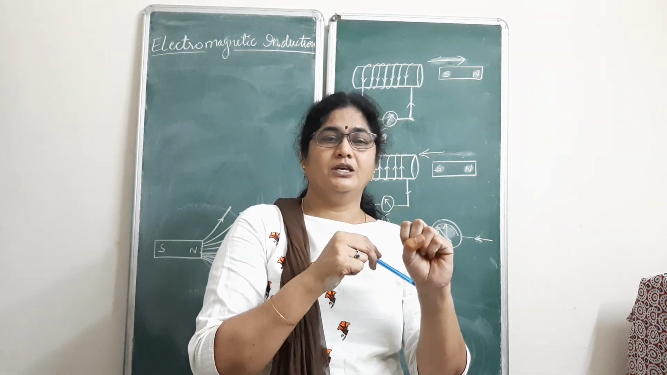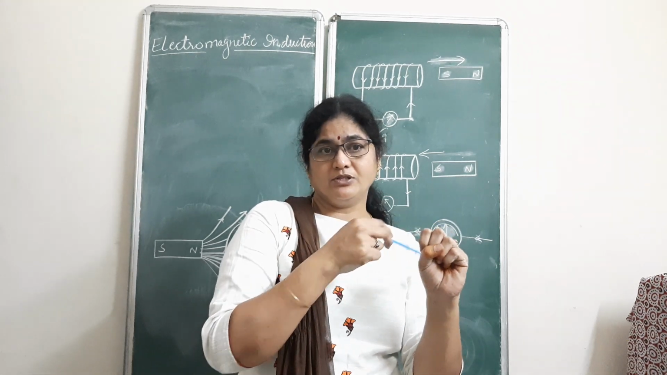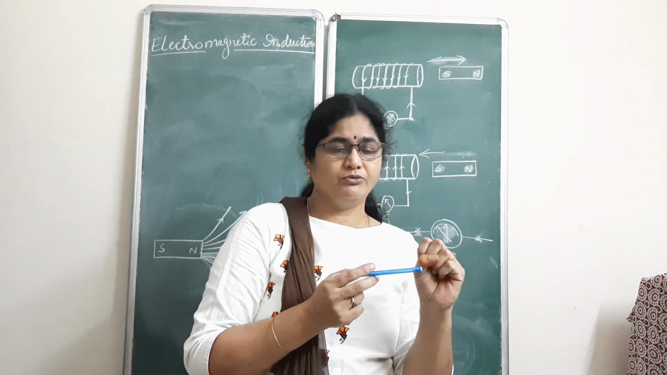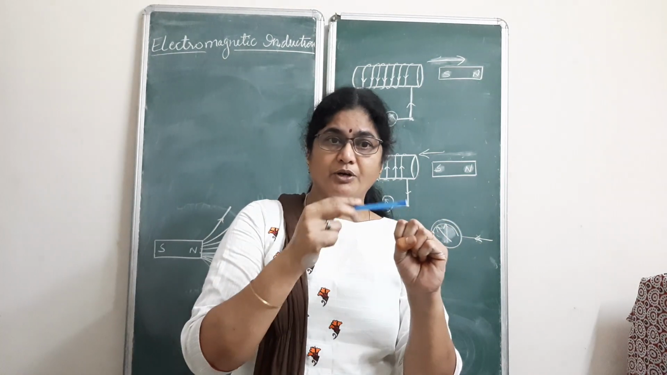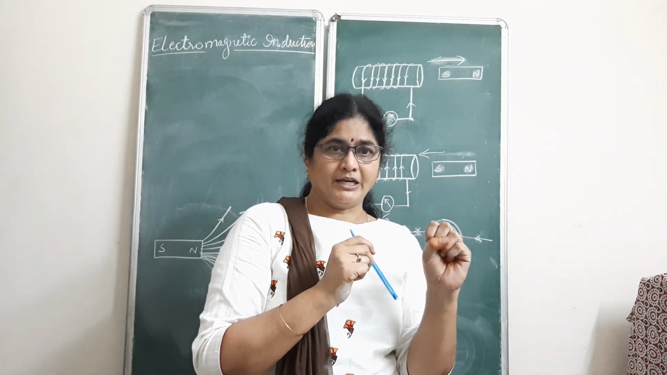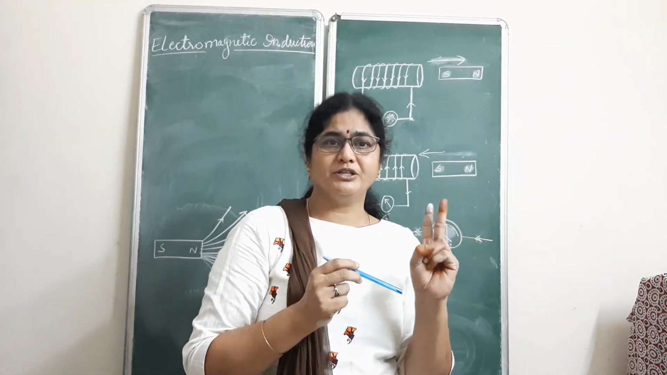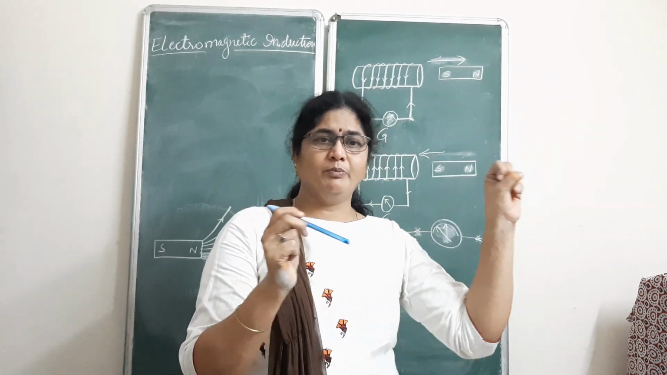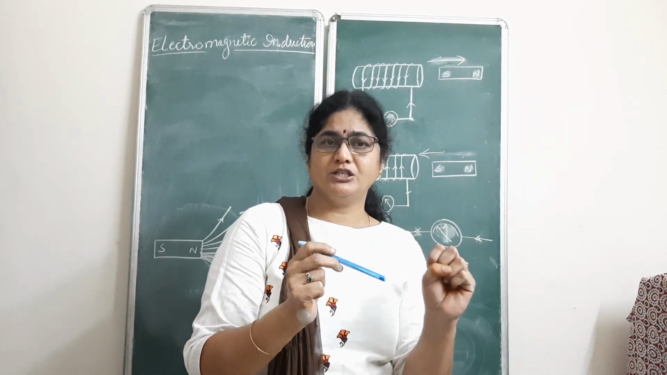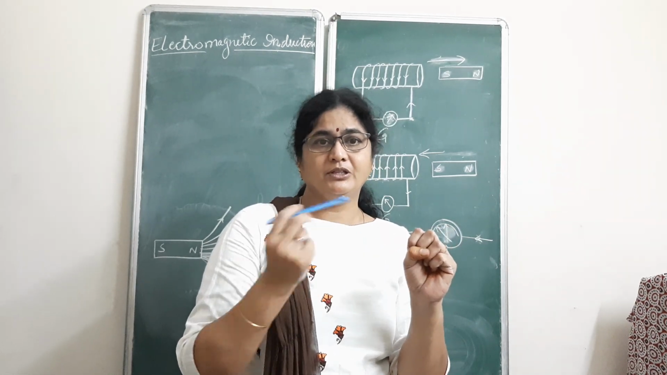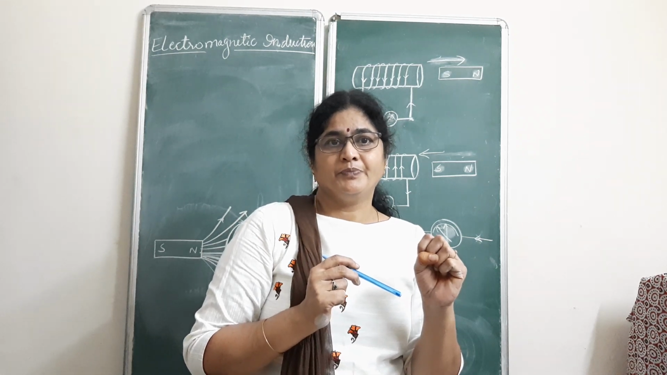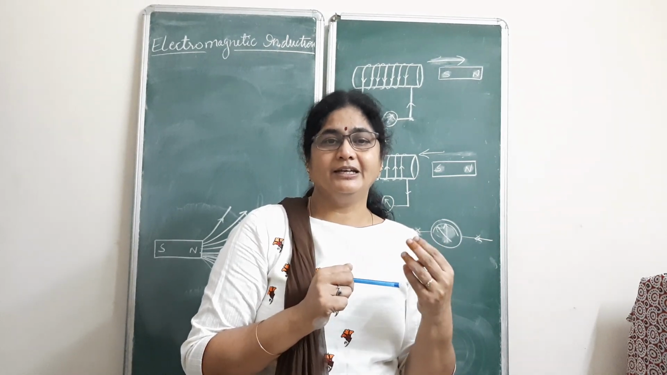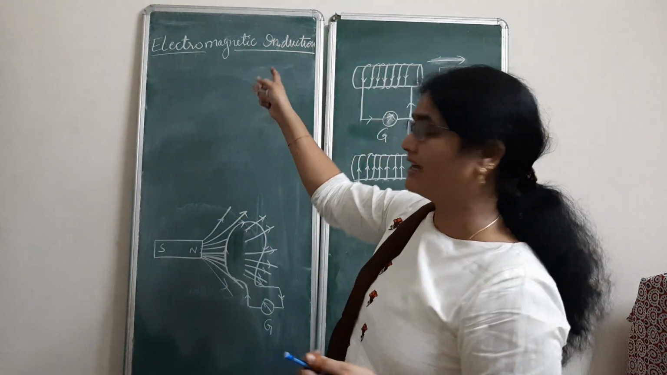in such a way that the current is produced in the coil not because of the battery which we are supposed to connect there, but due to the movement of the magnet or movement of the coil. So there are two ways of inducing current in the coil. One is by moving the magnet or by moving the coil. By any of these two, by producing a relative motion between them, we can produce current in the coil. So this phenomenon is called electromagnetic induction.